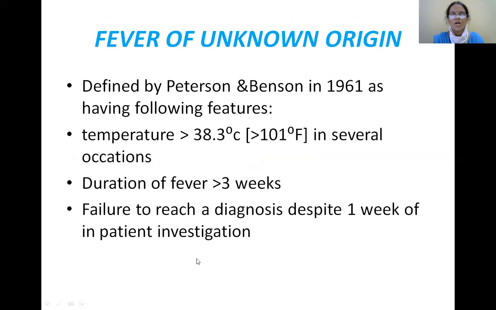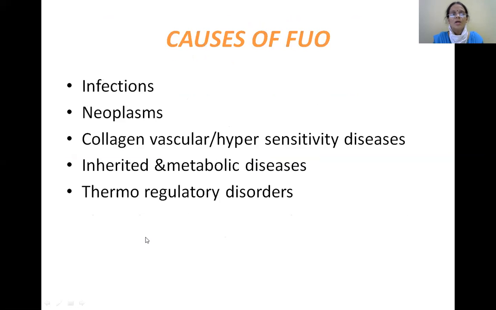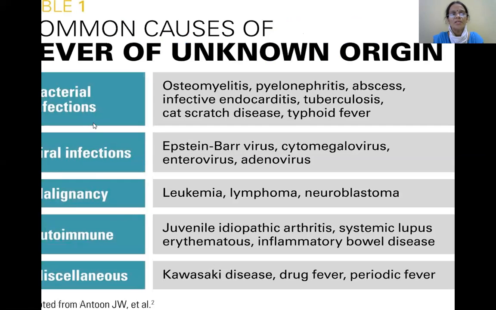So fever of unknown origin, where the temperature is elevated beyond 38.3 degrees centigrade over a duration of 3 weeks. And the causes are, as you all know, bacterial infections, viral infections, malignant conditions, autoimmune disorders. Such as bacterial infections, most important, pyelonephritis, abscess, infective endocarditis, viral infections, Epstein-Barr virus leading to this.